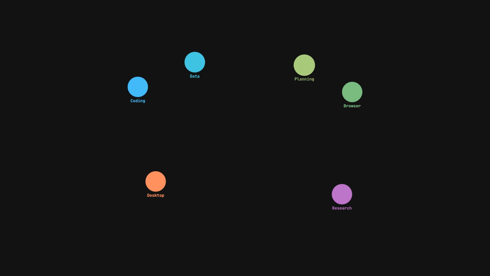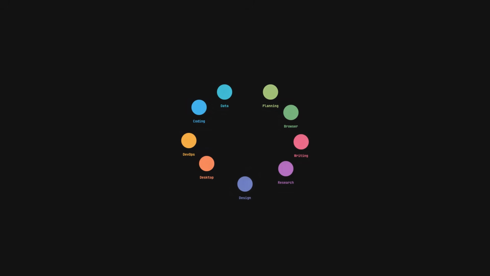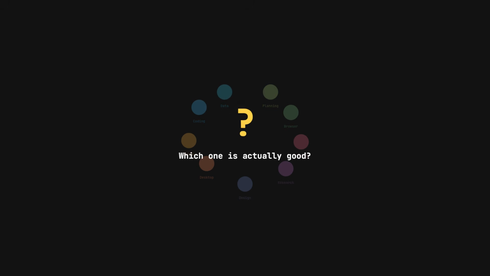AI agents are everywhere. Coding agents that write entire repositories. Browser agents that navigate the web. Computer use agents that control your desktop. The space is exploding, and so is the question: which agent is actually good?